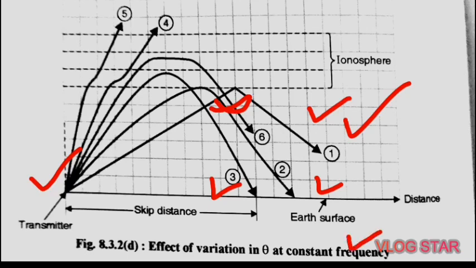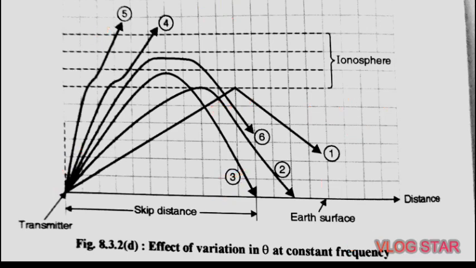For angles of incidence much less than that of ray 3, that is ray 4 and ray 5, the rays cannot return back to the earth's surface and escape, as shown in this figure. This is ray 3, then ray 4 and ray 5.